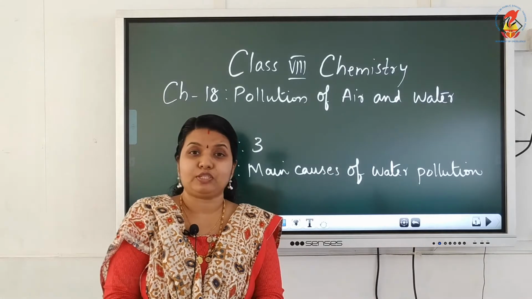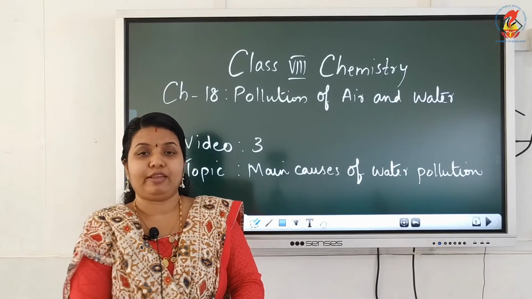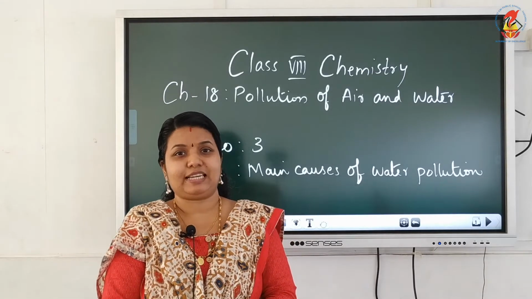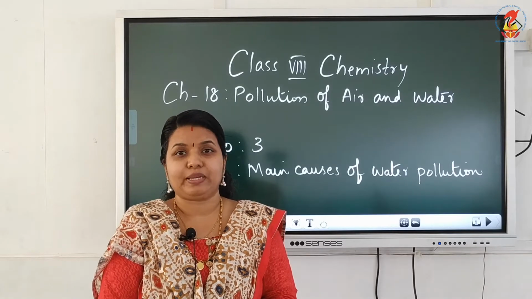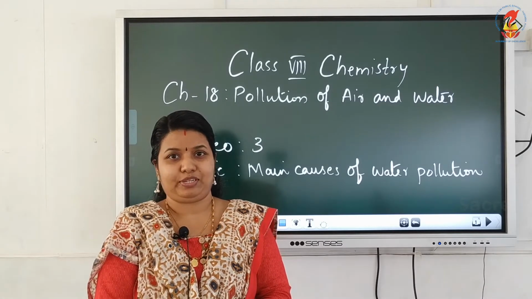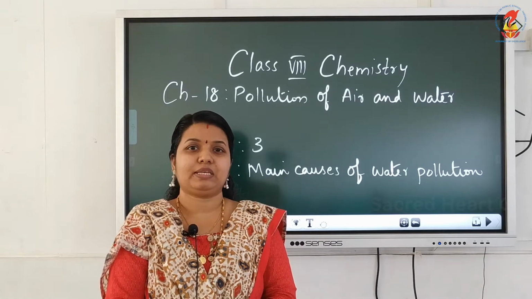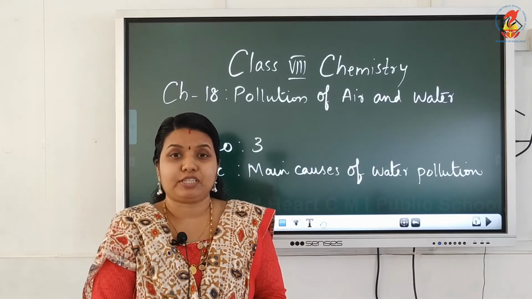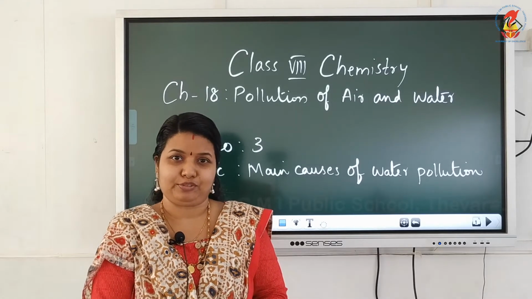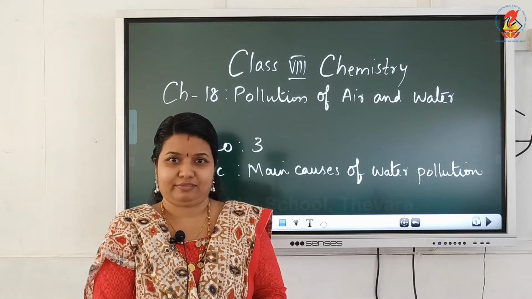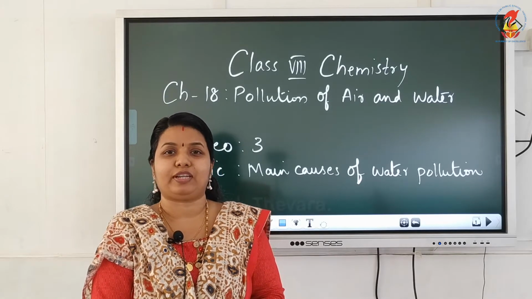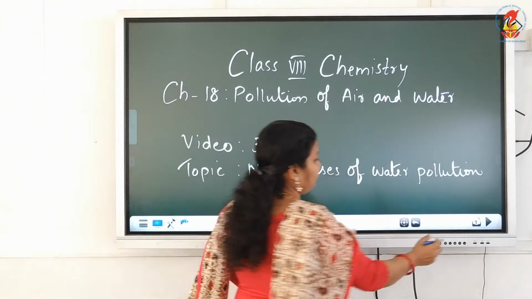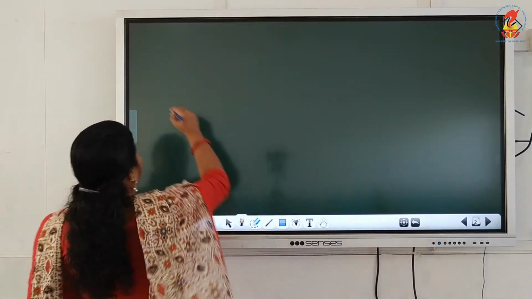Actually, what is water pollution? How will you define water pollution? The contamination of water with harmful substances like toxic chemicals, untreated sewage, etc. is known as water pollution. Contamination means mixing up. The mixing up of water with harmful substances like toxic chemicals, untreated sewage, etc. is known as water pollution. And the harmful substances that pollute water are known as water pollutants. And in this chapter we will discuss the main causes of water pollution.